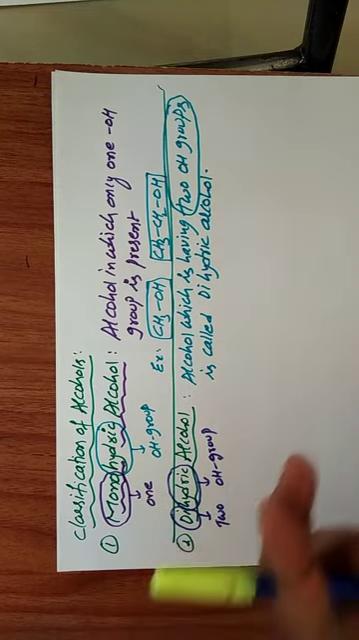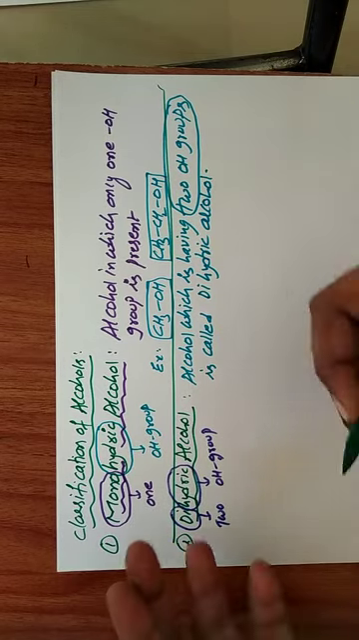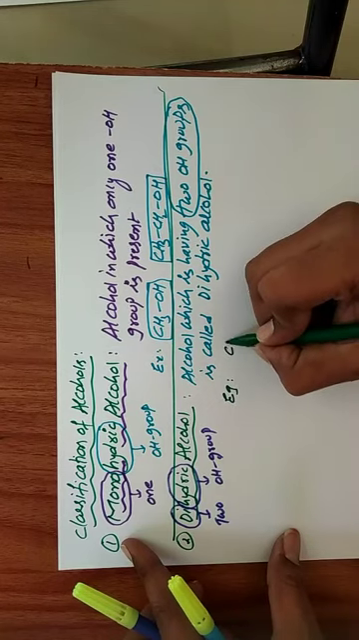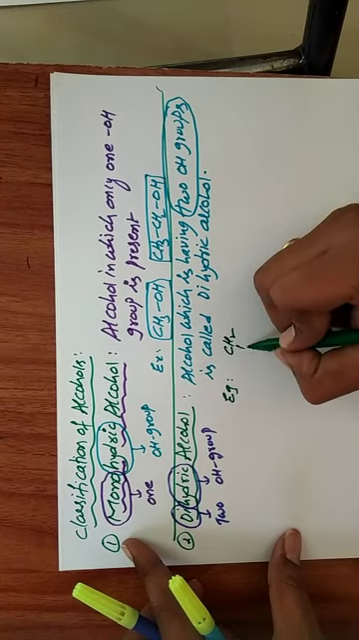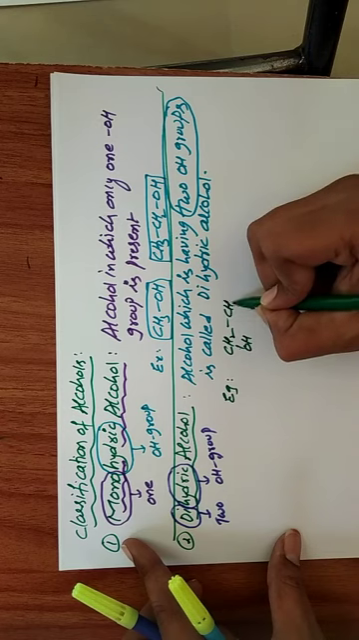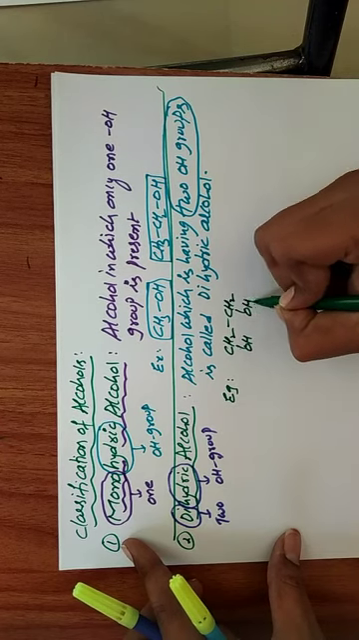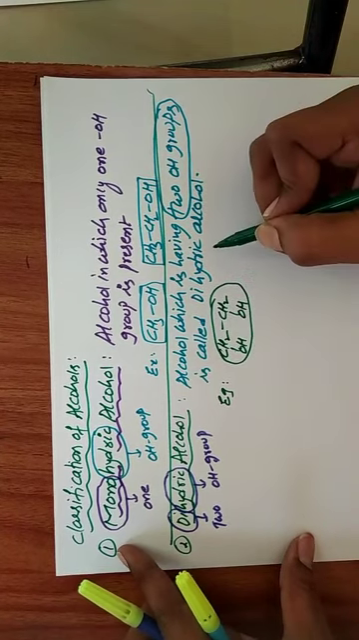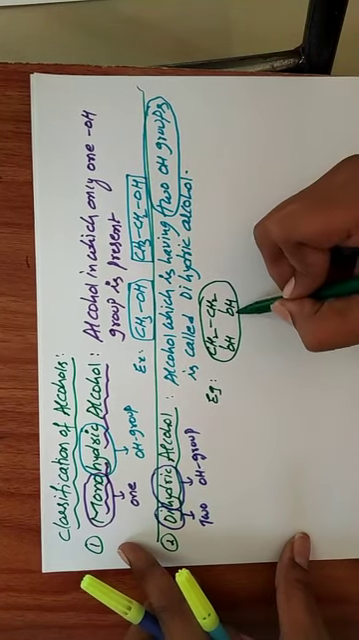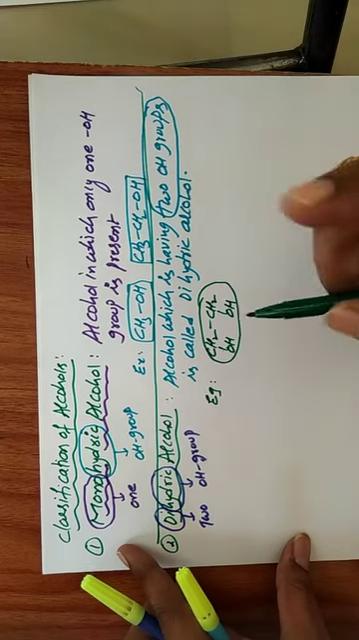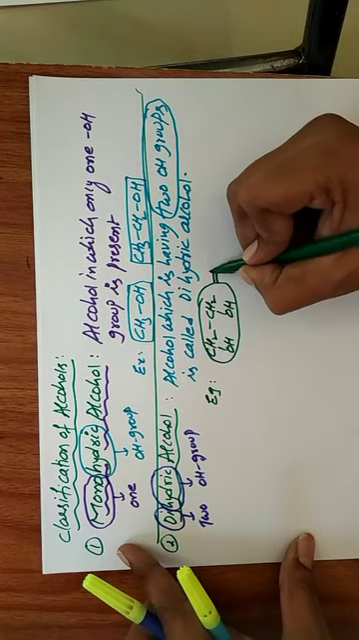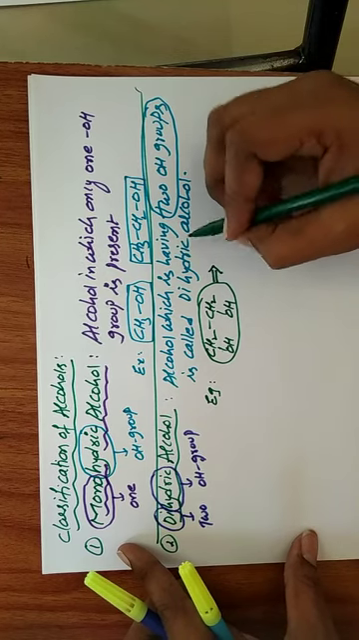What is the example for dihydric alcohol? CH2-OH-CH2-OH. This is one alcoholic molecule. In this alcoholic molecule, how many OH groups are there? Two OH groups. That's why it is dihydric alcohol. This common name is very, very important: it is taken as glycol.